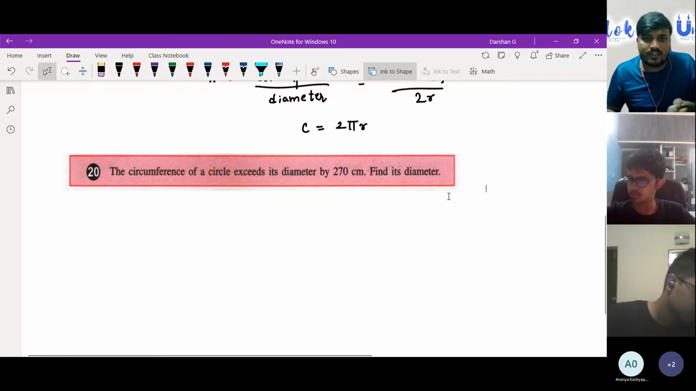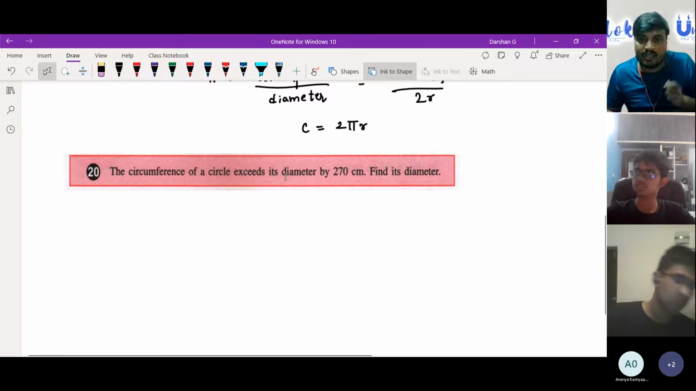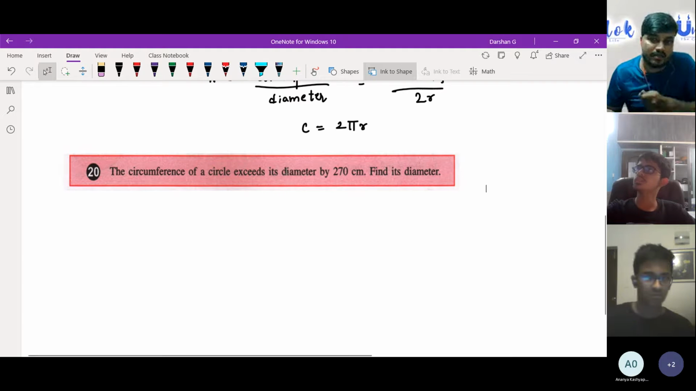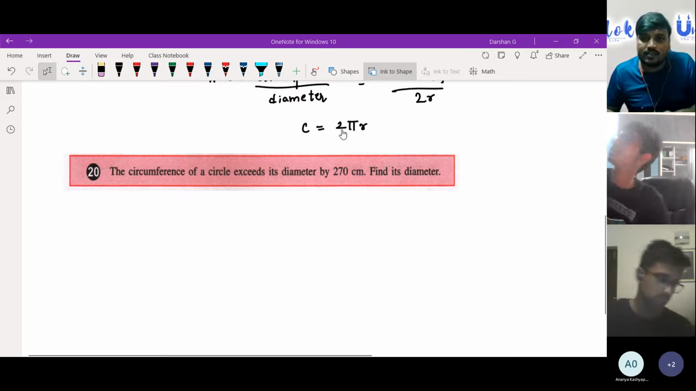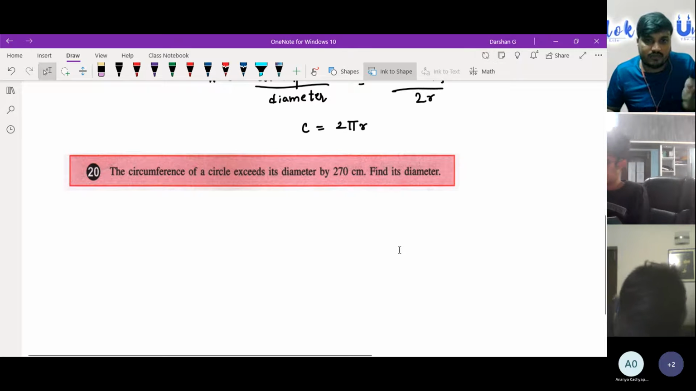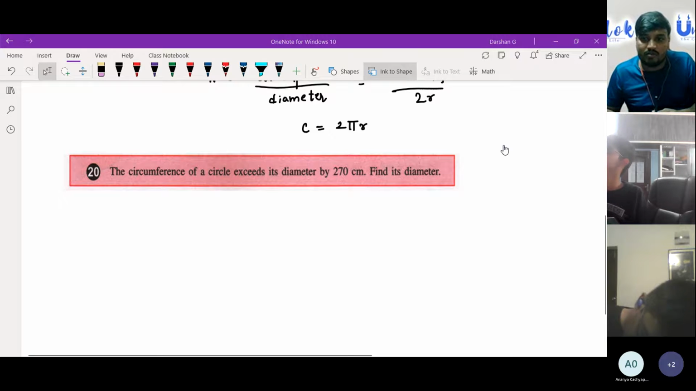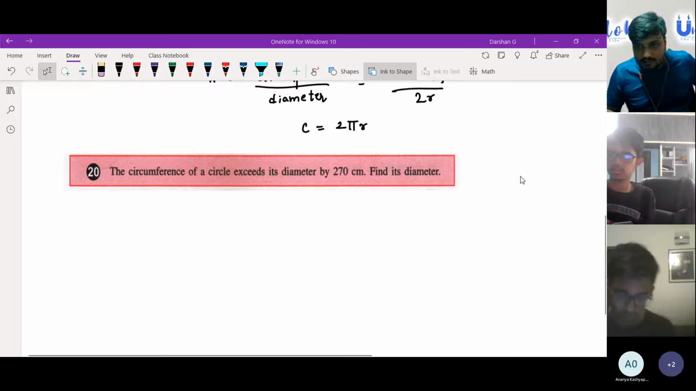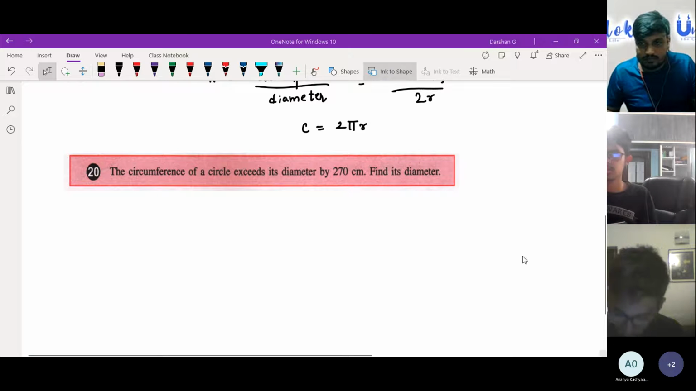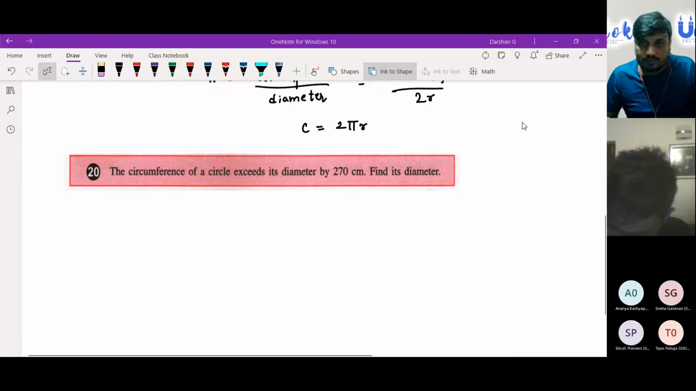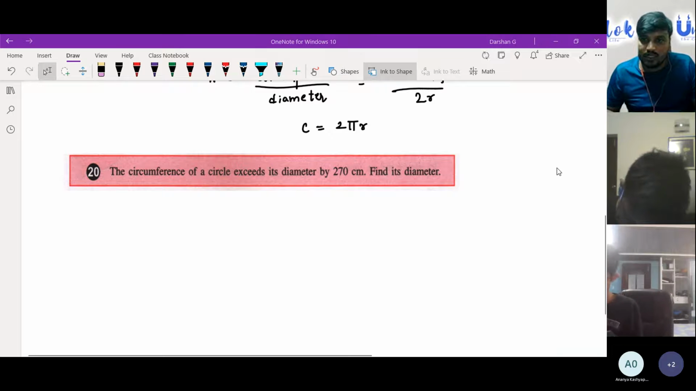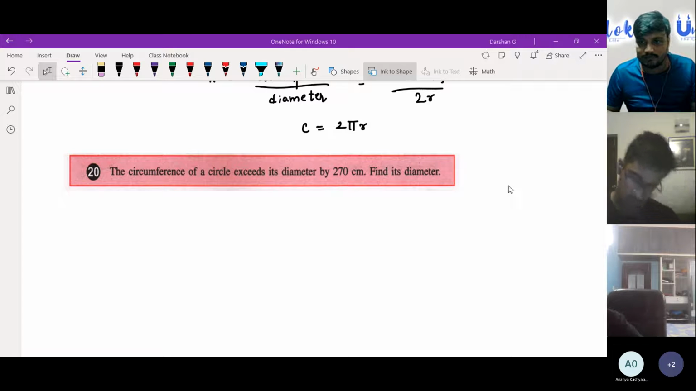Okay. So the circumference of a circle exceeds its diameter by 270 centimeter, right? Find its diameter. The circumference of a circle exceeds its diameter by 270 centimeter. Find its diameter. Come on, please start doing it. Whoever does it can let me know.